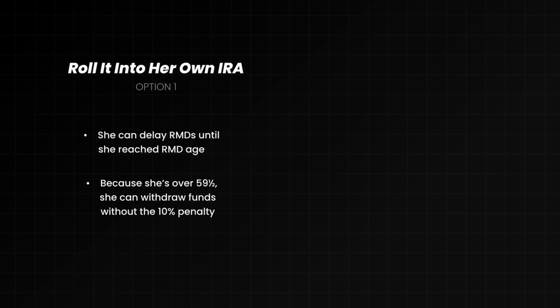Susan can treat the inherited IRA as her own and move it into her existing traditional IRA. Now she can delay RMDs until she reaches RMD age, and because she's over 59 and a half, she can withdraw funds without any sort of 10% penalty. This is simple, efficient, and a great option if she doesn't really need the money right away.